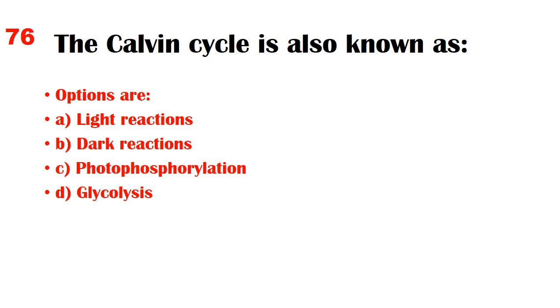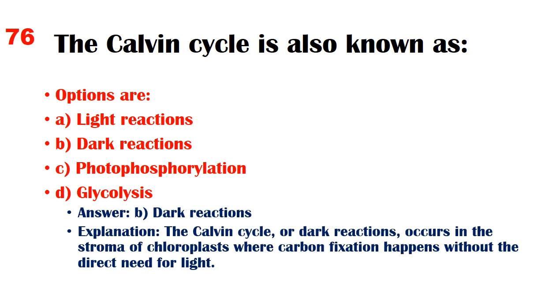The Calvin cycle is also known as. Options are A. Light reactions, B. Dark reactions, C. Photophosphorylation, D. Glycolysis. Answer. B. Dark reactions. Explanation. The Calvin cycle, or dark reactions, occurs in the stroma of chloroplasts where carbon fixation happens without the direct